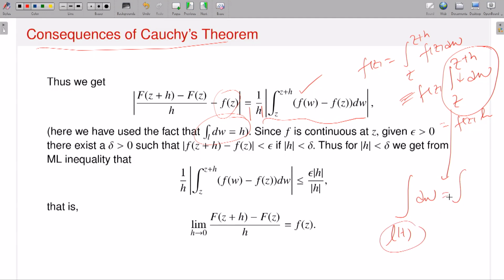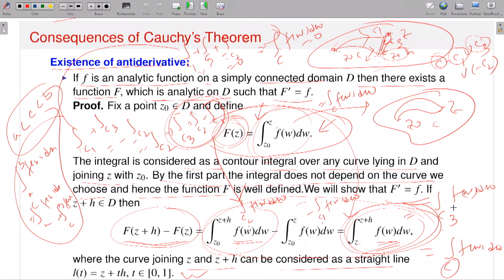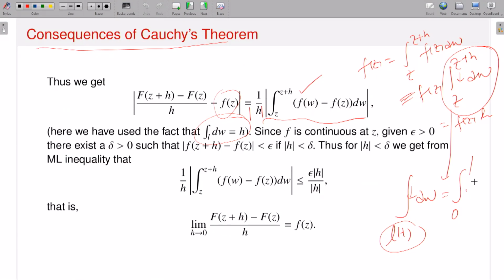This is nothing but integrations. What is this? This is 0 to 1, right? So that means this is 0 to 1. F of gamma t, so f of gamma t is 1 because it is a constant function, and then L prime t dt. What is L prime t? L prime t, if I have h, so therefore it is h dt, and that means this is h.